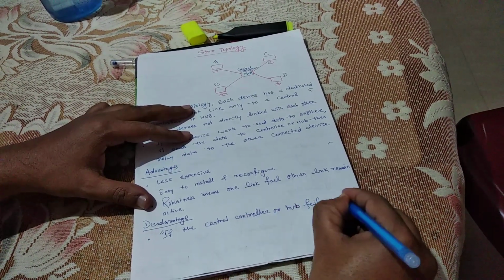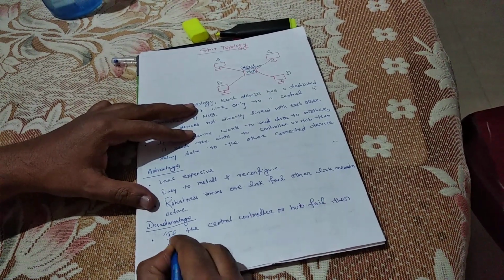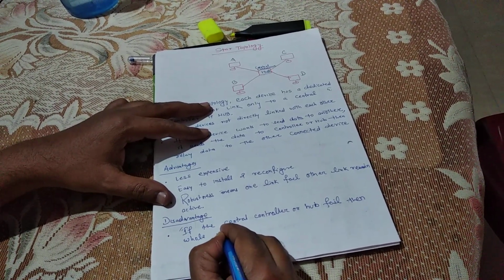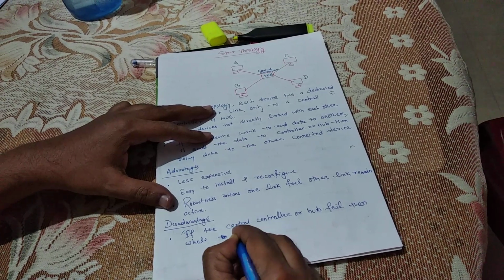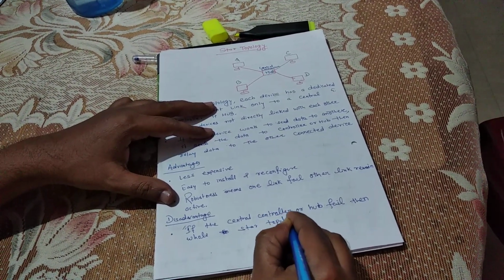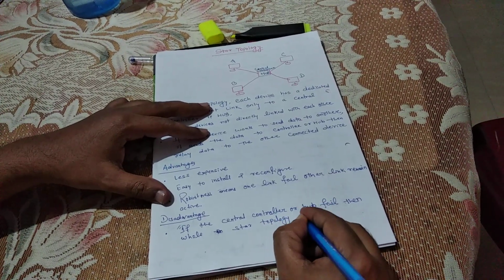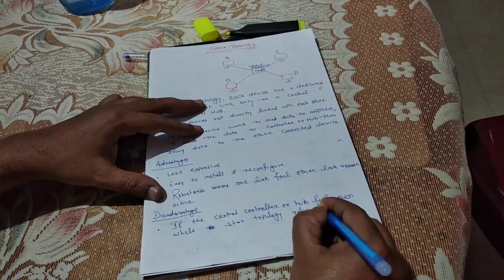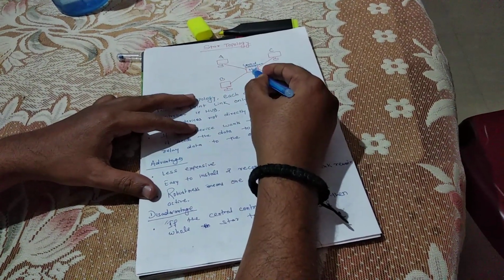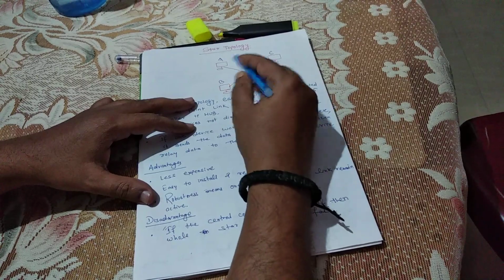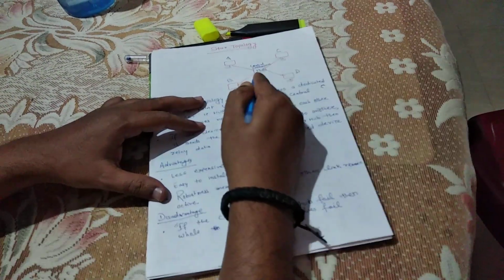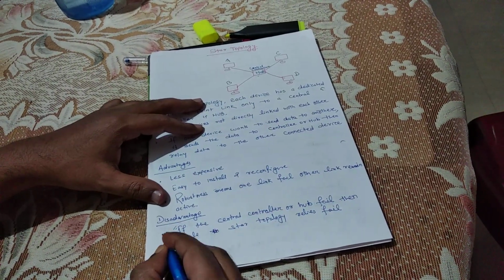then the whole star topology fails, because all of the systems are connected with the hub and they are all dependent on the hub. That's why if a hub fails, then all systems fail.